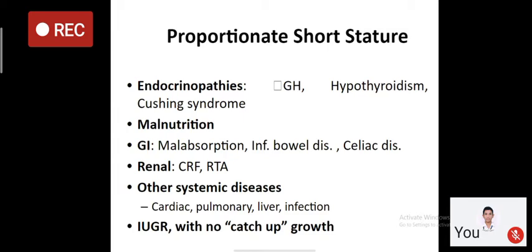Proportionate short stature means your body proportions are within the range which we have discussed in previous slides. The causes for proportionate short stature include various endocrinopathies like growth hormone deficiency, hypothyroidism, Cushing syndrome, malnutrition, various GI causes, renal causes, systemic disorders, and intrauterine growth retardation.